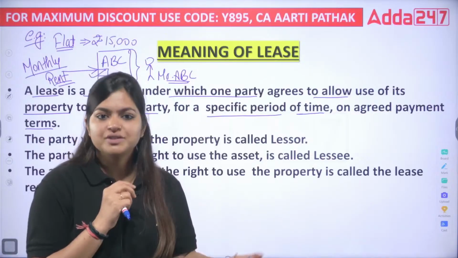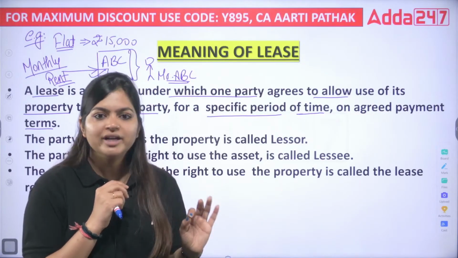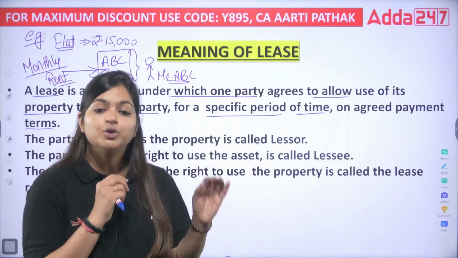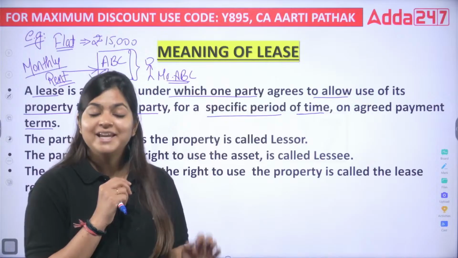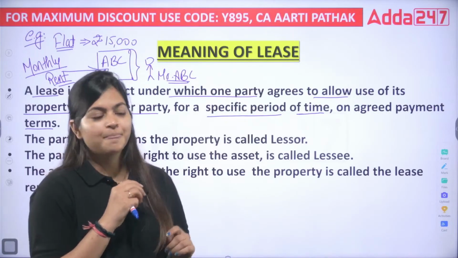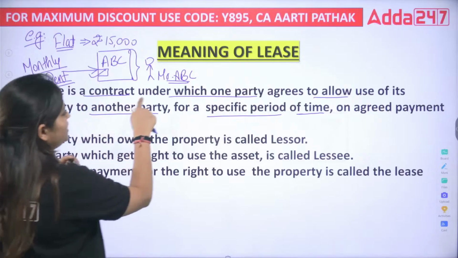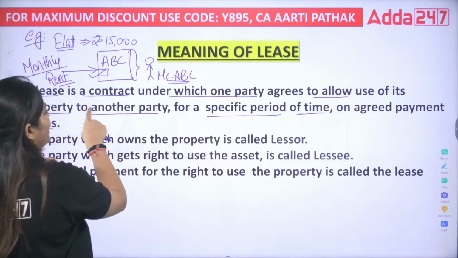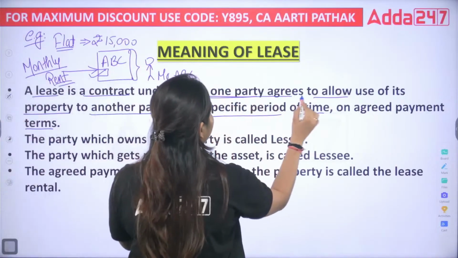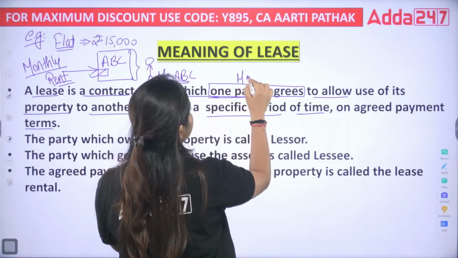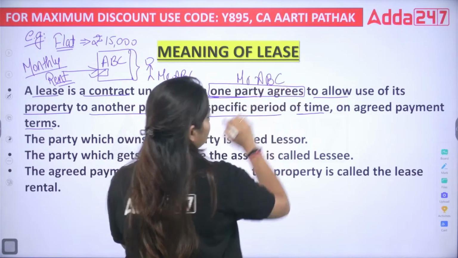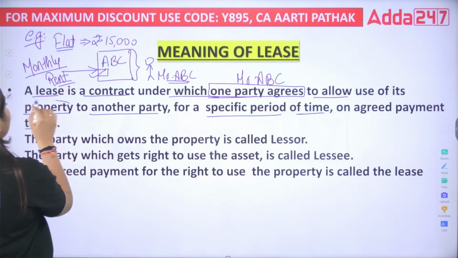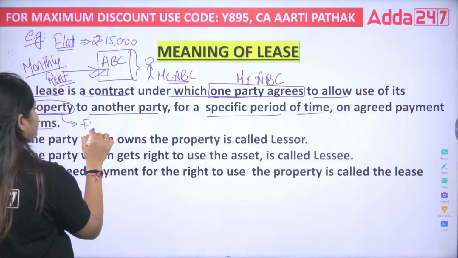When you are not purchasing it, you are not the owner, but you are getting the right to use that asset, to use that property. The same thing we are doing under lease. So here, lease is a contract under which one party agrees to allow use of its property to another party. Here the party who is agreeing is Mr. ABC, and that person is allowing me to use this flat.